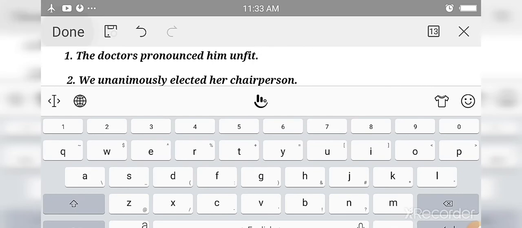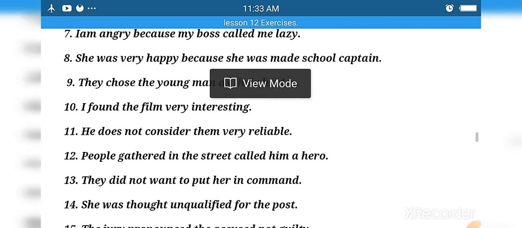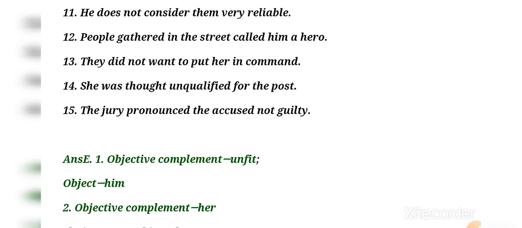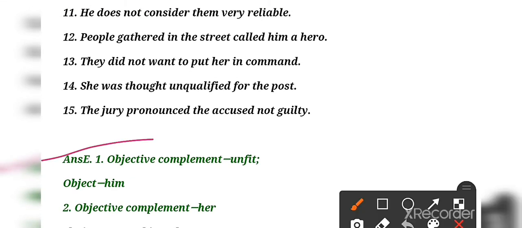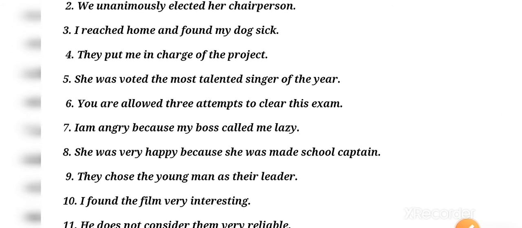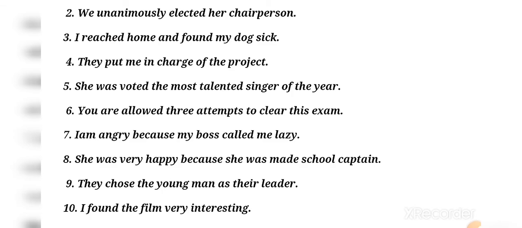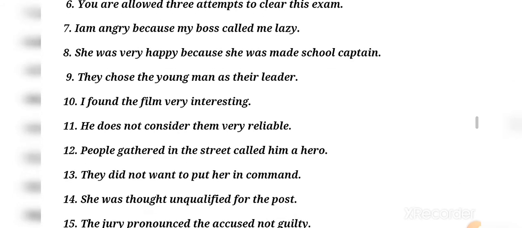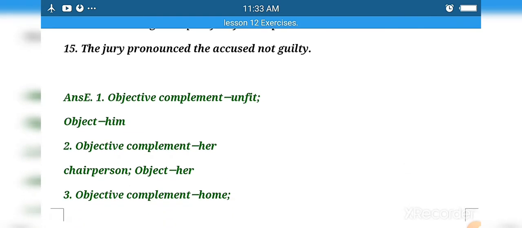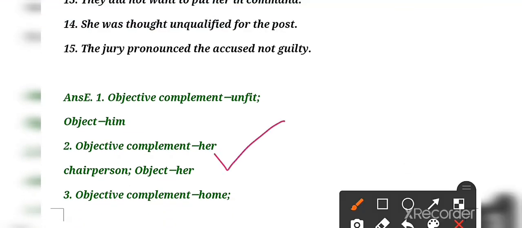So here the answer will be: objective complement will be unfit and object will be him. Clear? In the same way, second says we unanimously elected her chairperson. Okay, answer will be objective complement is chairperson, and object is her.